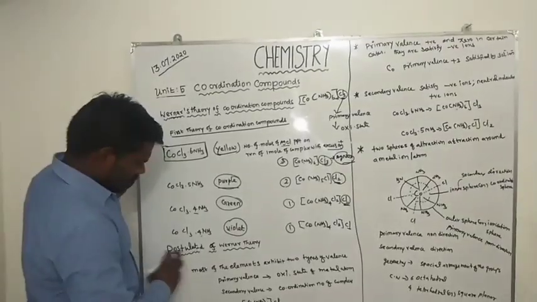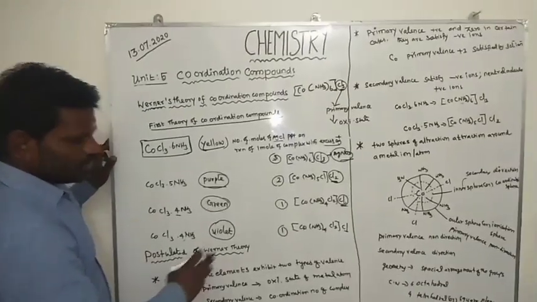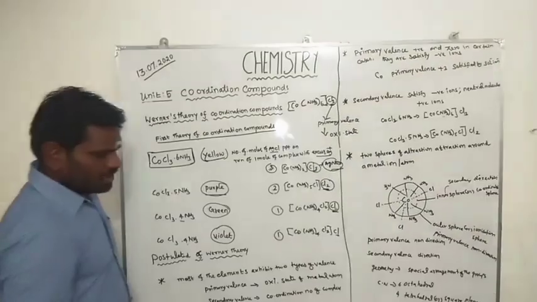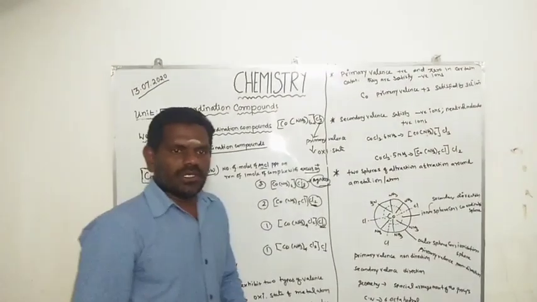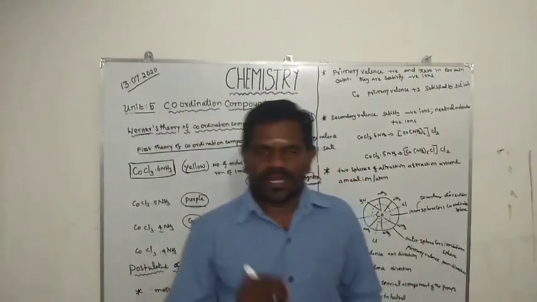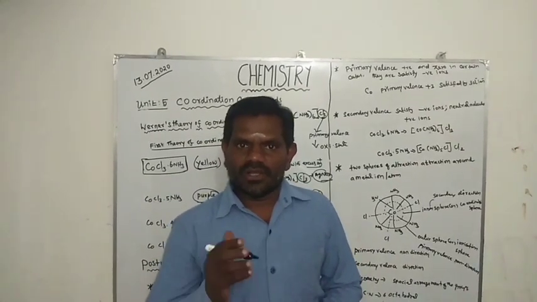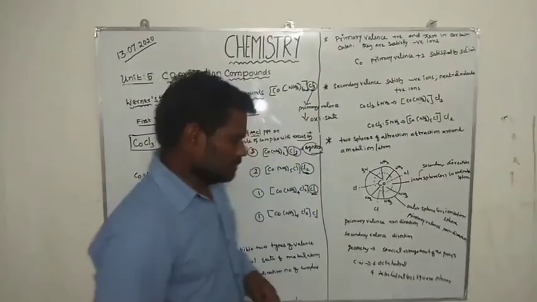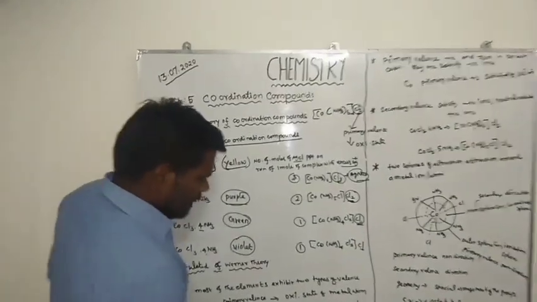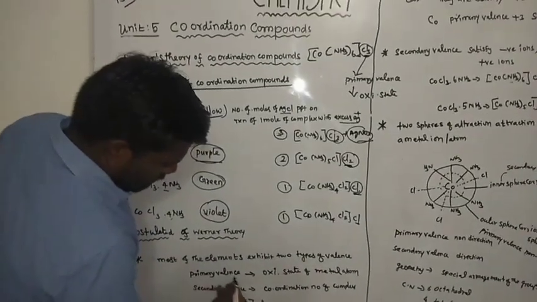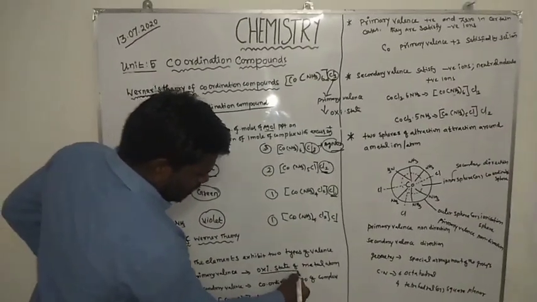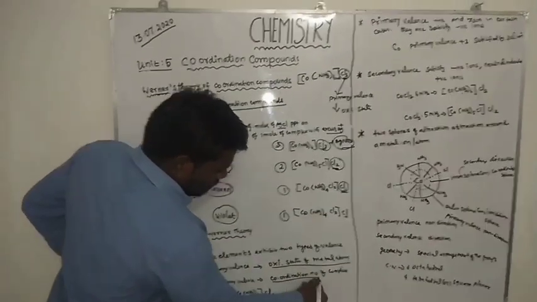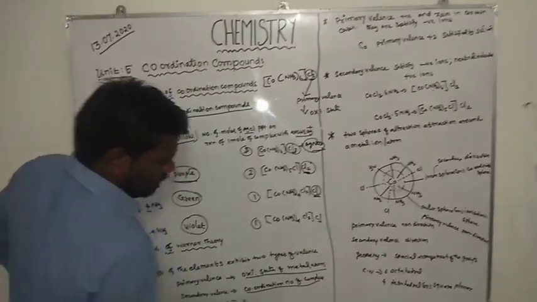In the evidence explained, we cleared the postulates of Werner's theory. First postulate: most of the elements exhibit two types of valency, primary valency and secondary valency. Primary valency explains the oxidation state of the central metal atom or ion, and secondary valency explains the coordination number of the complex.